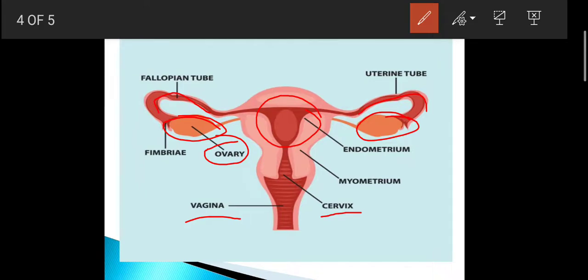Now coming to the fallopian tube. Let me explain the fallopian tube. What is the function of the fallopian tube? The egg is fertilized here in the fallopian tube. In more detail, the place in the fallopian tube where the egg is fertilized is known as the ampulla. And when the fertilized egg comes into the uterus, it is called a zygote, as I told you earlier. The uterus carries the baby. So this is the basic description of the female reproductive system.